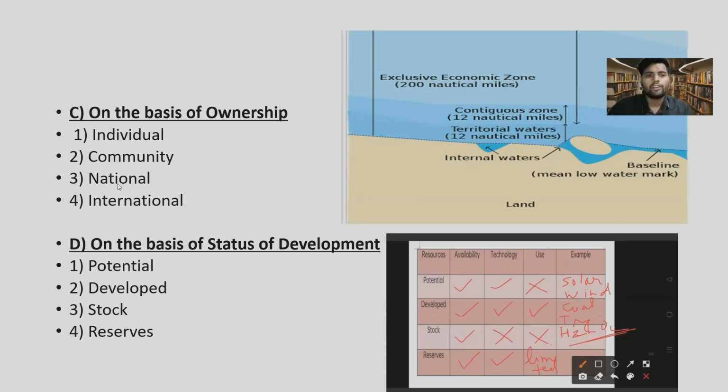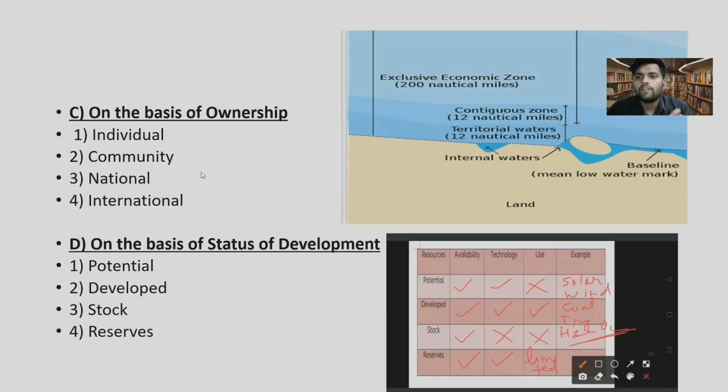so they will also come under community resources. Now, the third type of resources on the basis of ownership are national resources. Technically every resource belongs to the nation because the country has the exclusive right and power to even acquire individual properties or resources for public goods. You would have seen even built homes and buildings destroyed for the construction of roads or for laying railway lines. So every resource, whether it is water resources, wildlife, forest, or human resources, every resource that lies within the boundary of a nation will be a national resource.